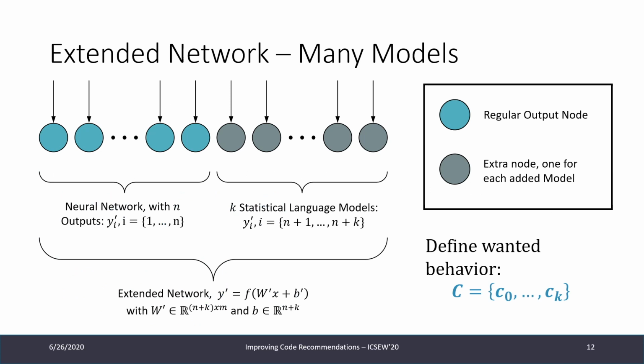Now we'll just quickly talk about a more general definition of an extended network, so for arbitrary many models. So we have some neural network with the regular output nodes, and we can add as many models as we like. In this case, it's statistical language models, and each of these models becomes an extra node in the output layer of our neural network. So the output will just be your regular output of a neural network with activation function and bias and so on. And then what we need else is a set of conditions which define the wanted behavior, so how the model is going to work as an ensemble.